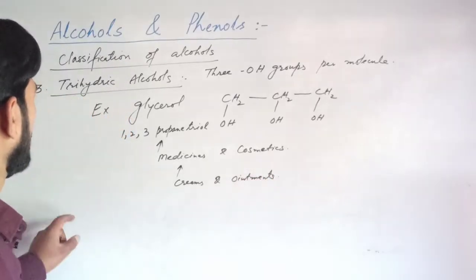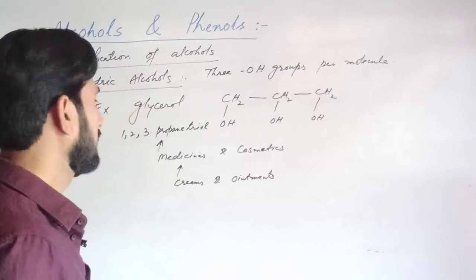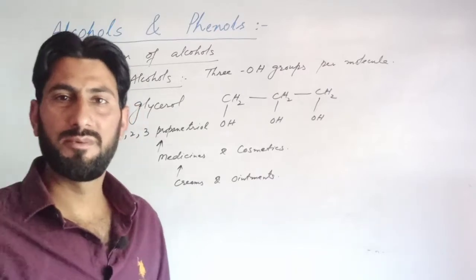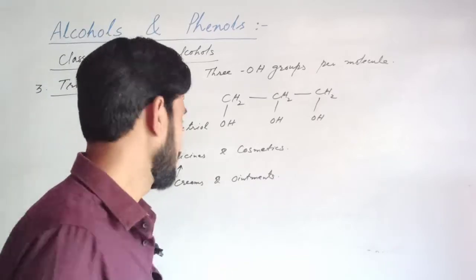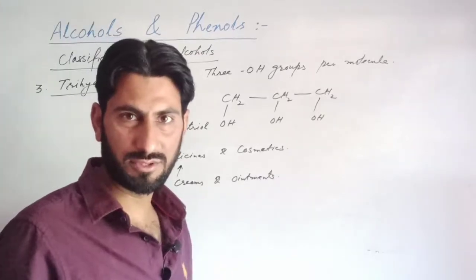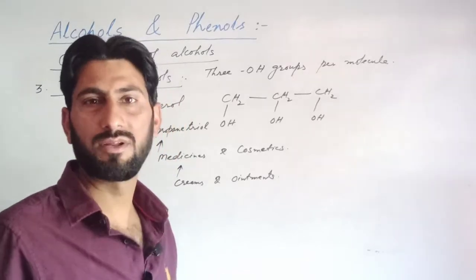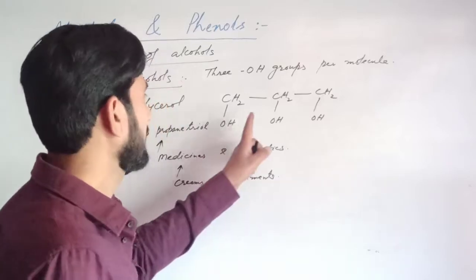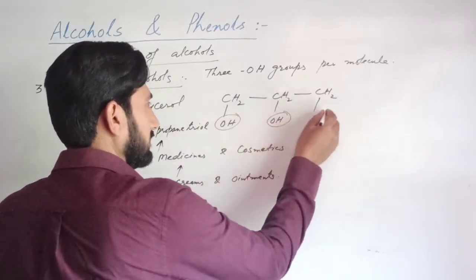So, based on the number of hydroxyl groups present in a molecule, alcohols may be monohydric, dihydric, or trihydric alcohol. Monohydric alcohol contains one hydroxyl group per molecule, dihydric alcohol contains two hydroxyl groups per molecule, and trihydric alcohol contains three hydroxyl groups per molecule.